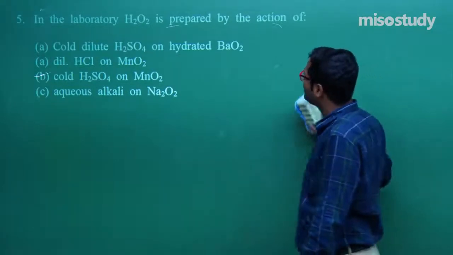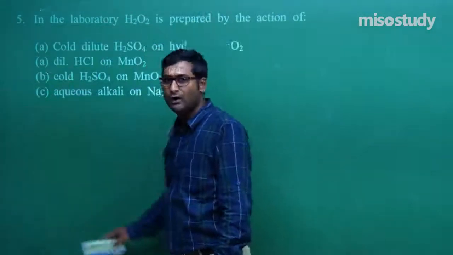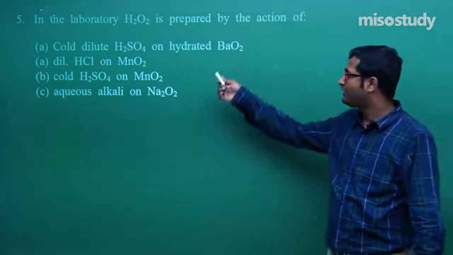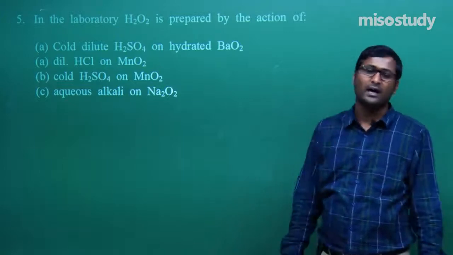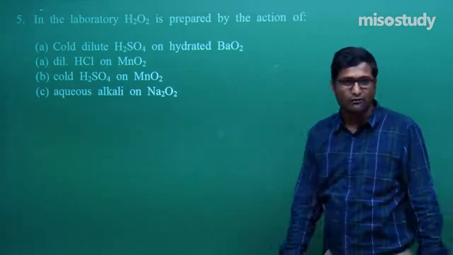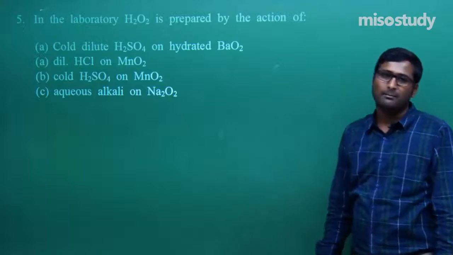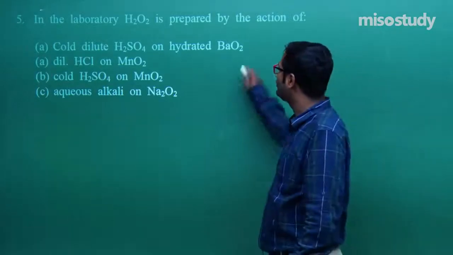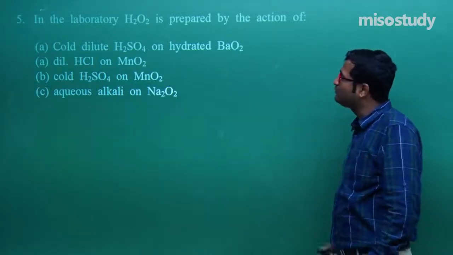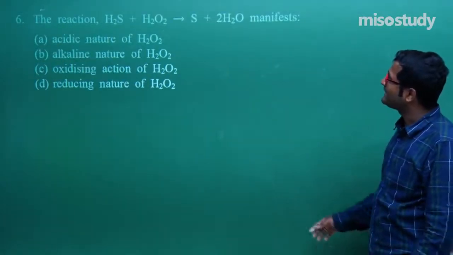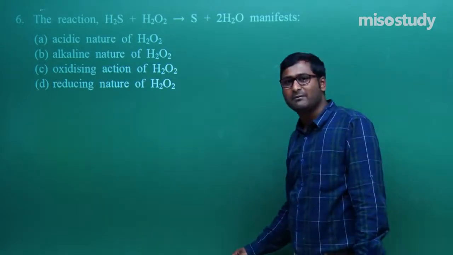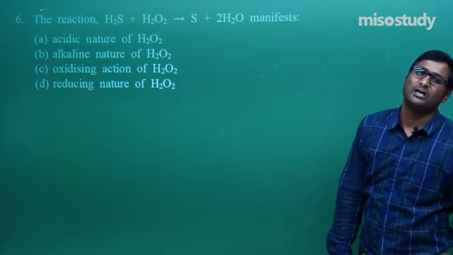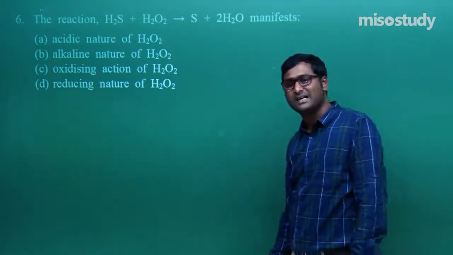Tell me what are the methods. As we know, if I use barium peroxide, that is BaO2 into xH2O, on treatment with cold dilute H2SO4, we can also use H3PO4, and the product is BaSO4 plus H2O2 plus H2O. So this is the case. Now let's move to question number 6. In this reaction of H2O2, here is the decrement in the oxidation state. If there is a decrement in the oxidation state, then what will happen?